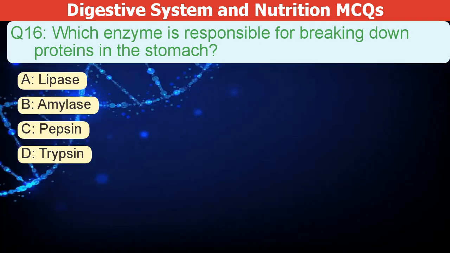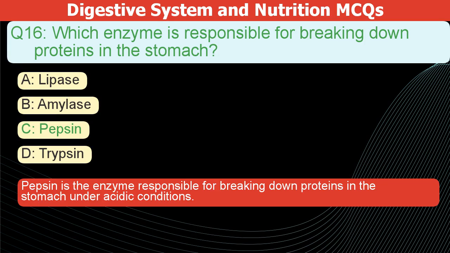Which enzyme is responsible for breaking down proteins in the stomach? A. Lipase. B. Amylase. C. Pepsin. D. Trypsin. The correct answer is C. Pepsin is the enzyme responsible for breaking down proteins in the stomach under acidic conditions.